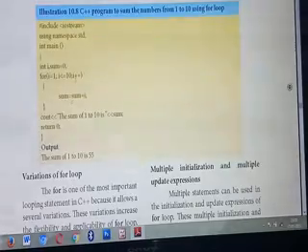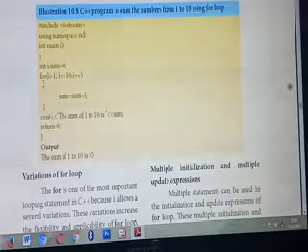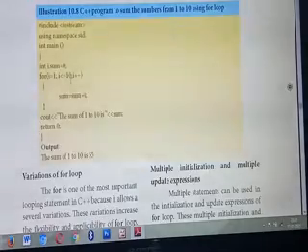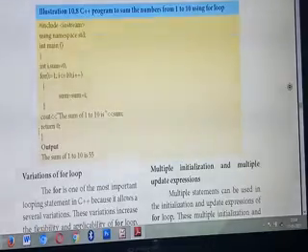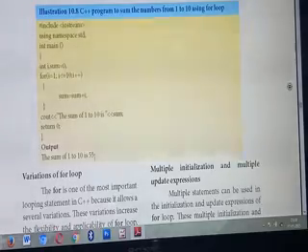Next, I plus plus. What's the current value of I? 1. I plus plus means the next value is 1 plus 1, which is 2. Next step, 2 less than or equal to 10. The condition is true. That condition is done, and again it will come. What's the value of I now? 2. Again, what's the value of sum you got? 1. So 1 plus 2 is 3. Likewise, it will execute till 10, adding 1 plus 2 plus 3 and so on. Finally you will get the answer as 55. Understood how you will get the answer as 55?